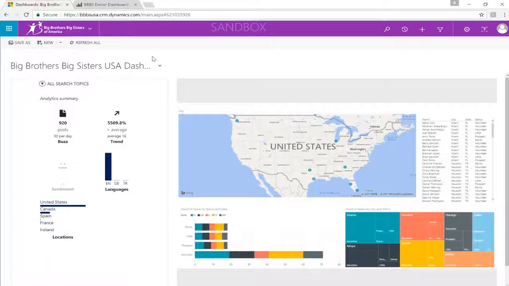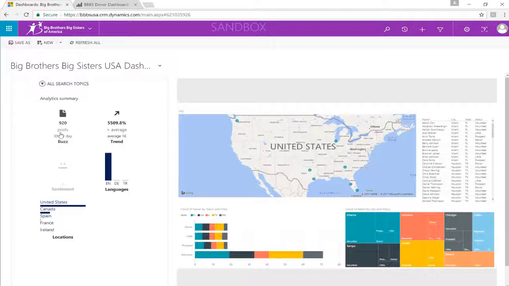Okay, so here we are within another dashboard which is actually showing you two separate facets of the very powerful Dynamics 365 solution. Over to the left, you're seeing a perspective dashboard, which is giving you a summary of the social engagement analytics. So to piggyback on the earlier video, which you saw for social engagement, this is where you can view a brief summary of this data based on your search topics.